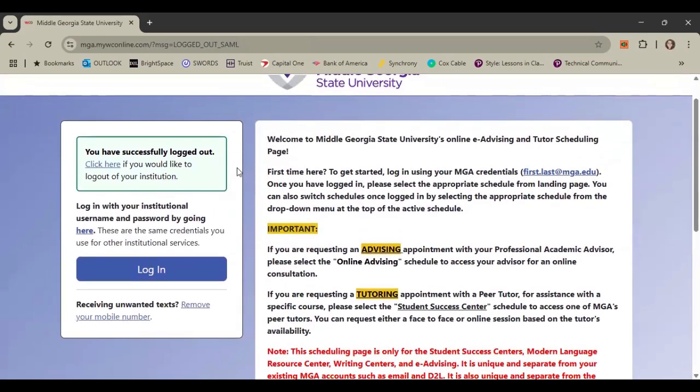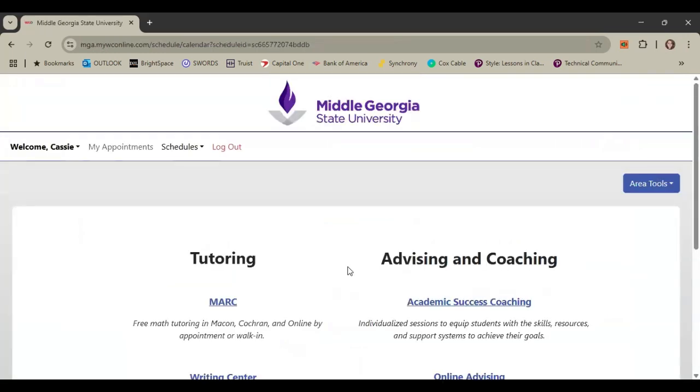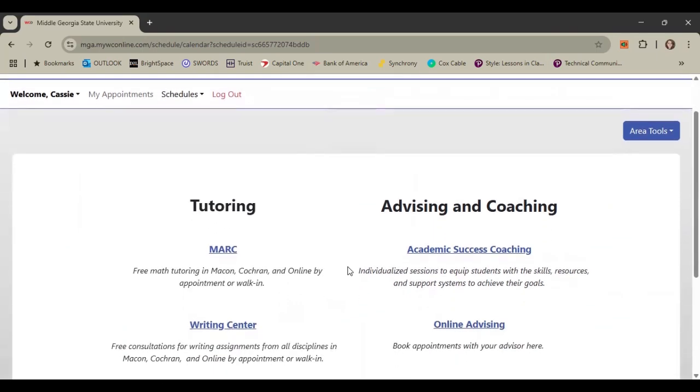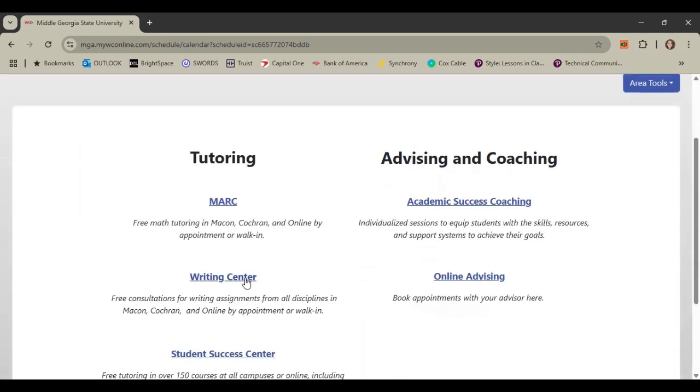So here's what it looks like if you are not logged in and you don't have an account. It will say log in with your institutional username and password, or if you don't have an account, it will ask you to create an account. So I already have one because I'm the Writing Center coordinator. So you will scroll down once you have created your account to the Writing Center schedule.